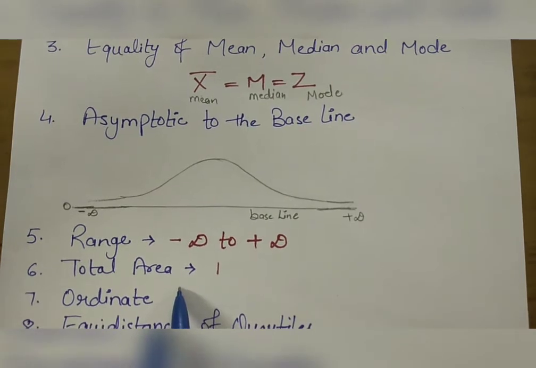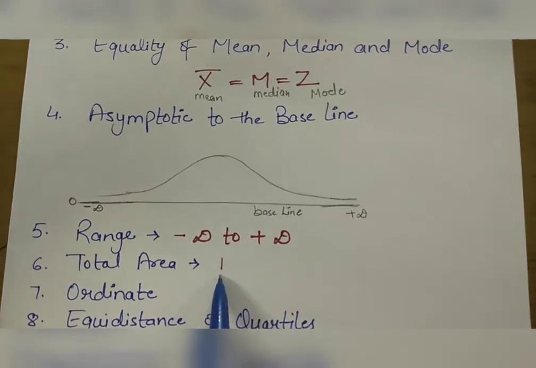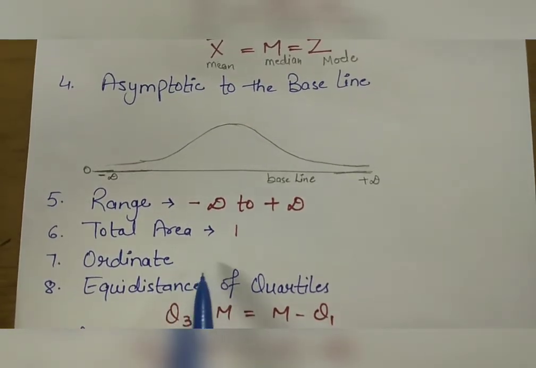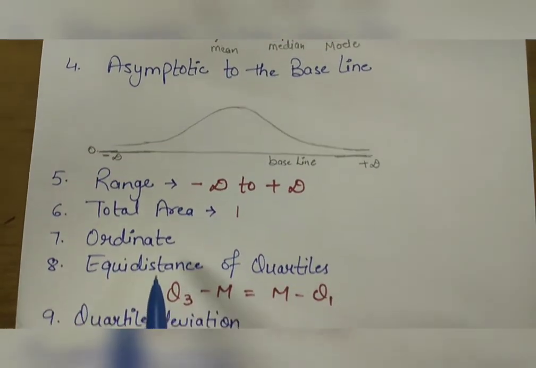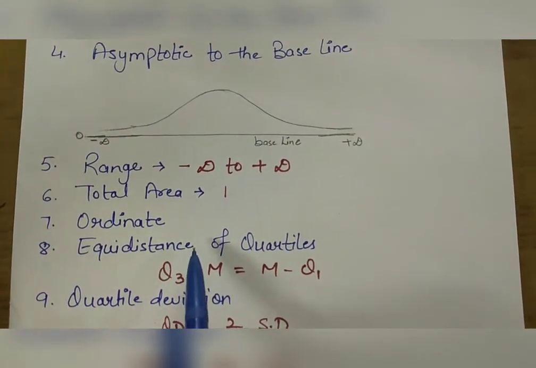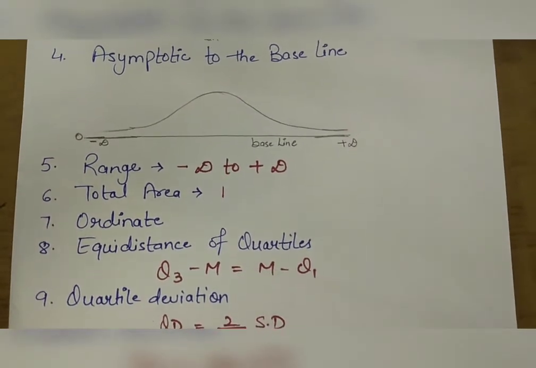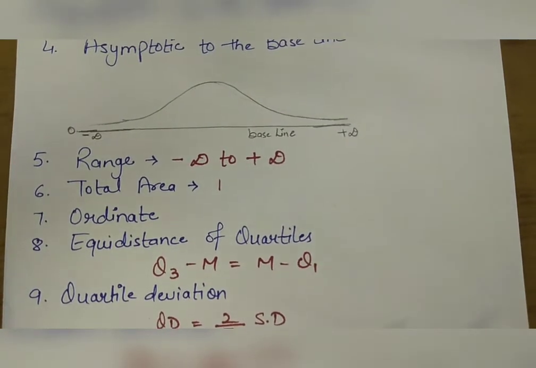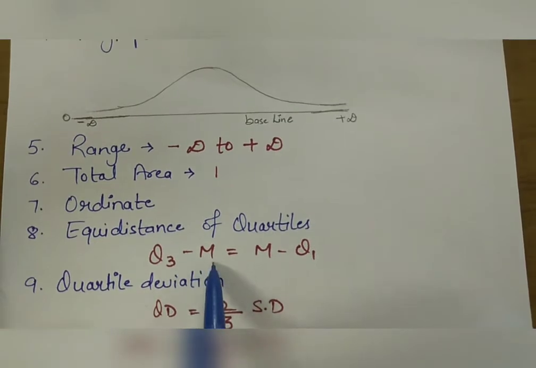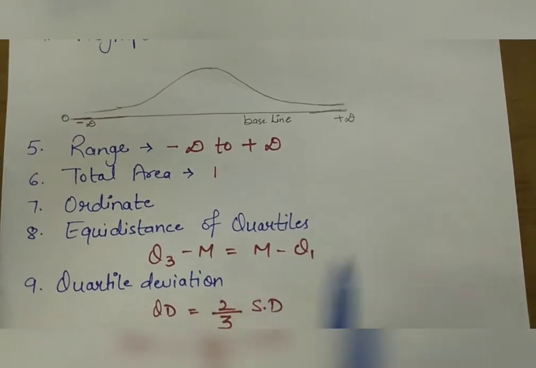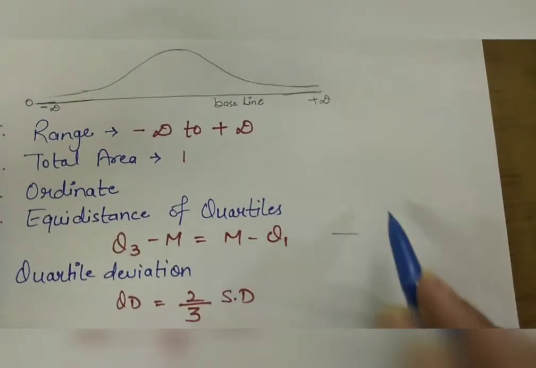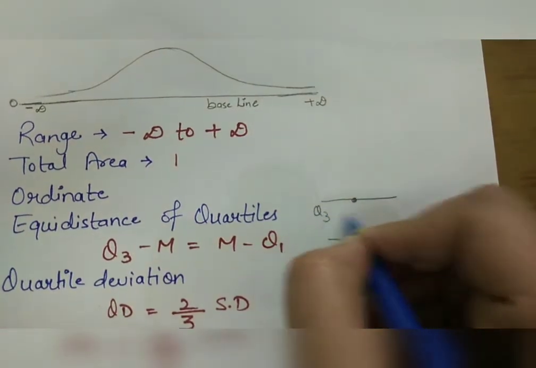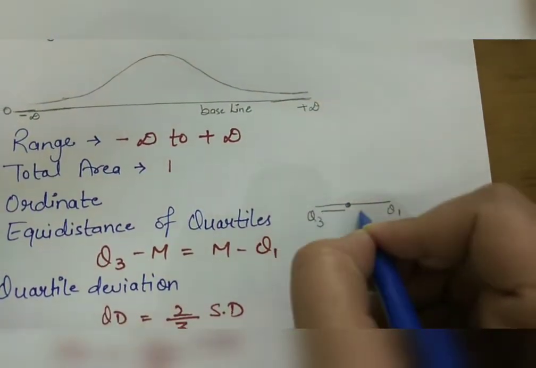Total area. The total area under the normal curve is 1. Ordinate. The ordinate of the normal curve is maximum at the mean. Eighth, equidistance of quartiles. In a normal distribution, the quartiles Q1 and Q3 are equidistant from the median, that is, Q3 minus M equals M minus Q1. Q3 and Q1 are equidistant on both sides from the median.